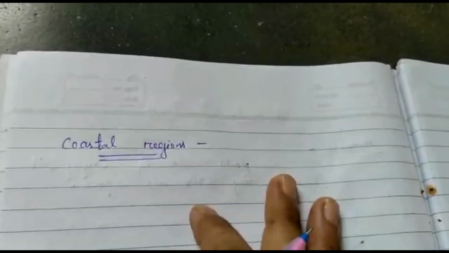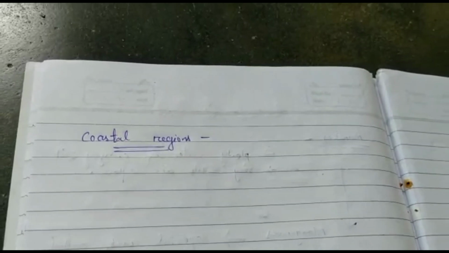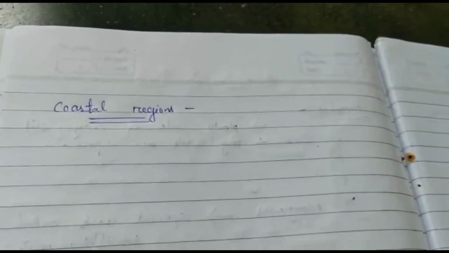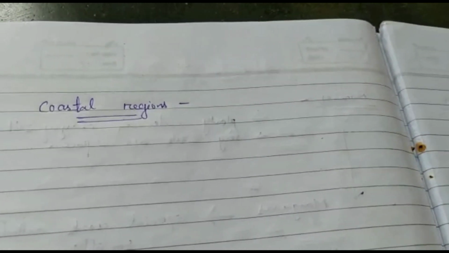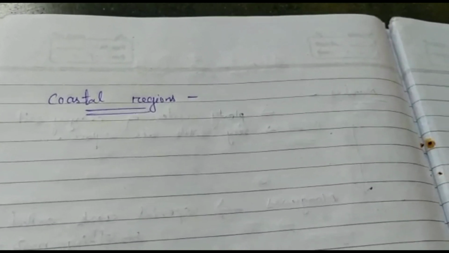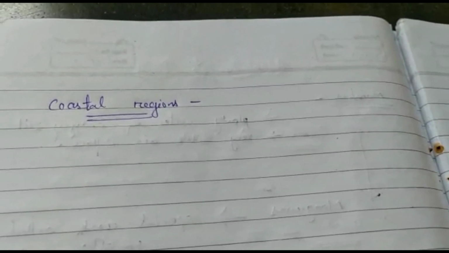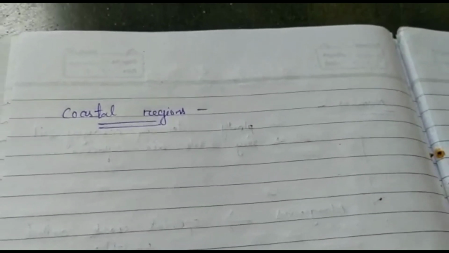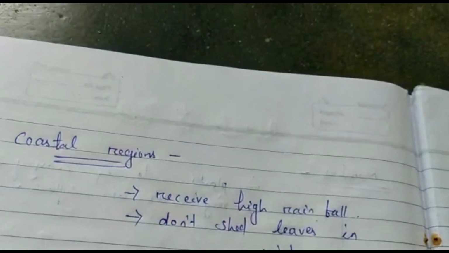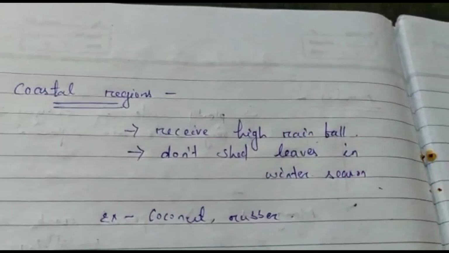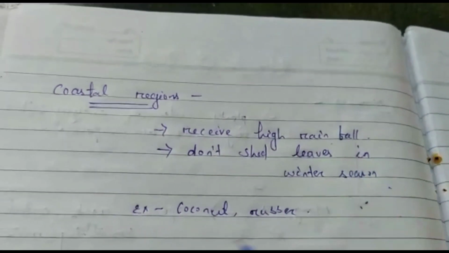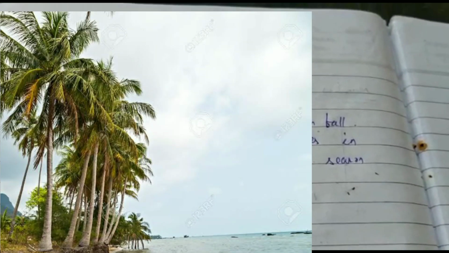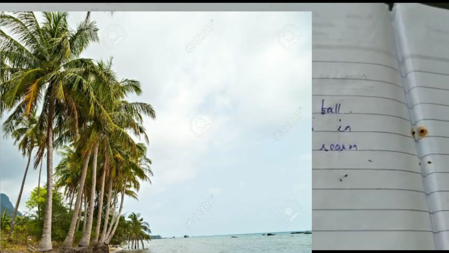So now we will study about the coastal regions. Coastal region means the regions near the sea coast. Certain regions near the sea coast receive high rainfall and the water can be salty. Since it is near the sea, the water is salty and they receive high rainfall. That is why coconut, rubber, pepper are some plants that grow in these regions. They do not shed their leaves in the winter season. So I can write that coastal regions receive heavy rainfall, they do not shed leaves in the winter season, and the examples are coconut and rubber. Along with this, you can see your book so that it will be more clear for you.